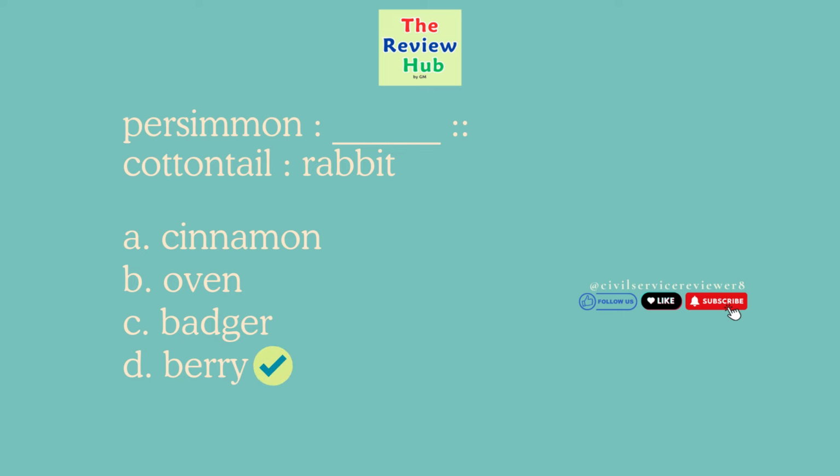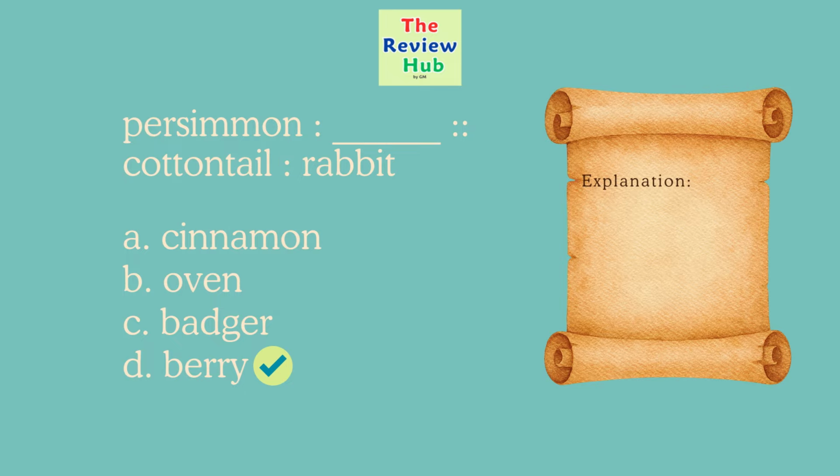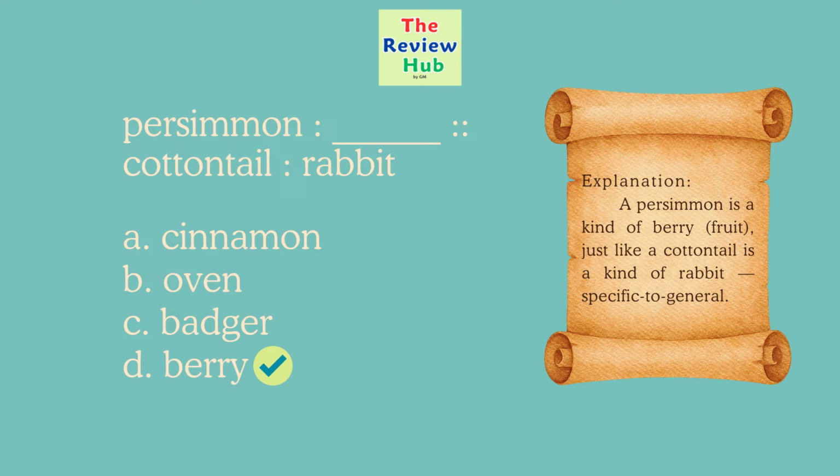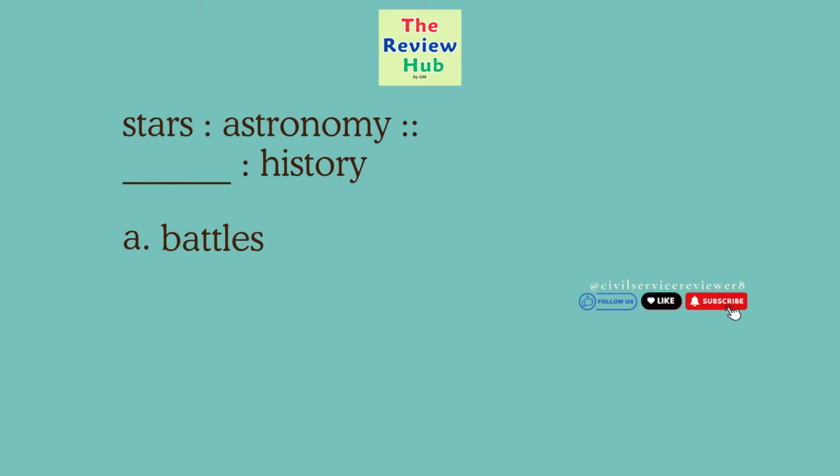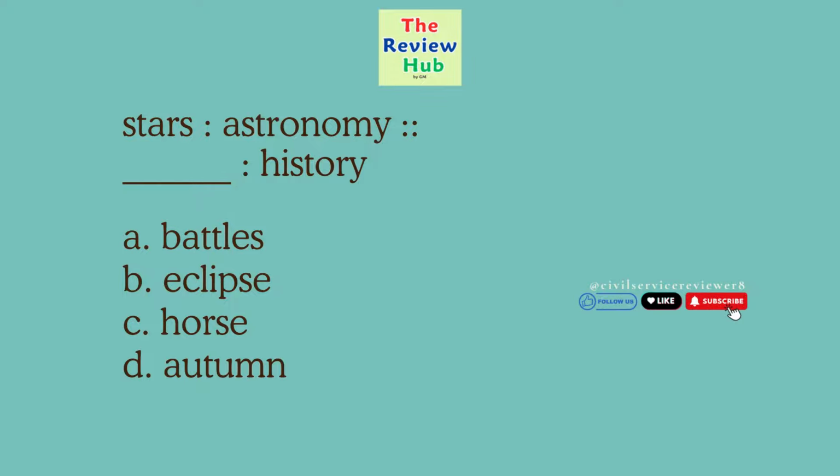The correct answer is D. Berry. A persimmon is a kind of berry fruit, just like a cottontail is a kind of rabbit, specific to general. Stars is to astronomy, blank is to history. A. Battles. B. Eclipse. C. Horse. D. Autumn.